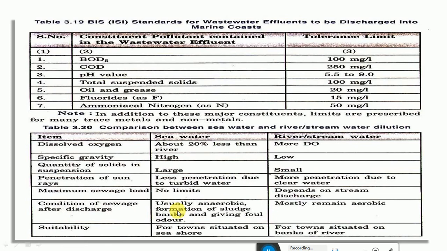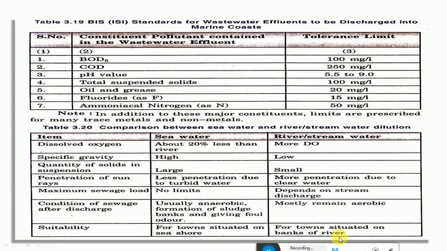Then, condition of sewage after discharge. Usually anaerobic, with formation of sludge banks and foul odor. In this case it becomes anaerobic because anaerobic decomposition is predominant when you discharge the wastewater into the ocean or sea. In the river case, it remains aerobic because much air will come in contact with the river. For towns situated on the seashore, this method is suitable. In Karnataka, we have places like Mangalore, Udupi and other places near the coastline. So we can practice this method of seawater disposal.